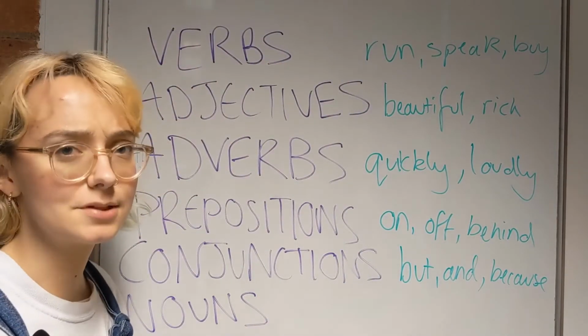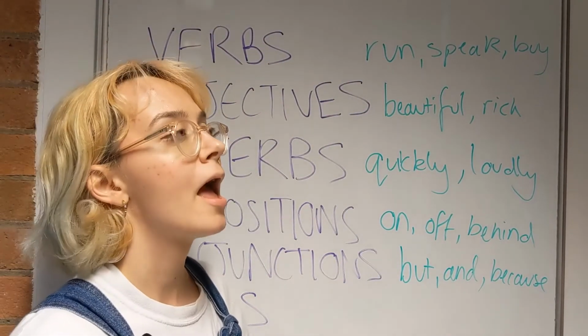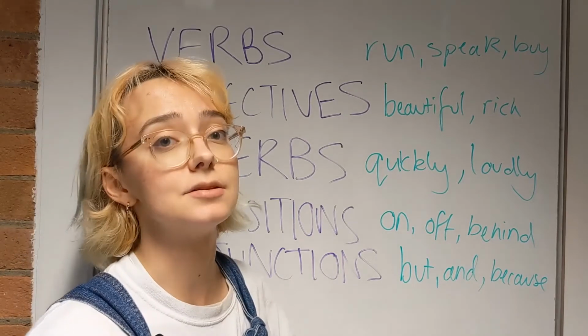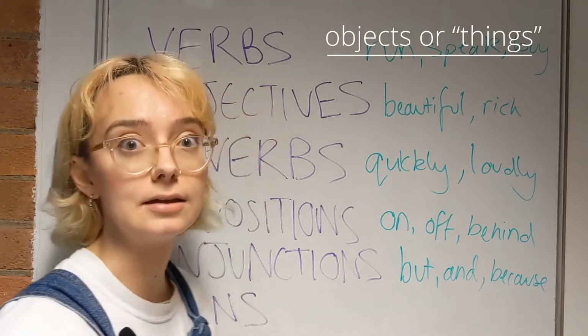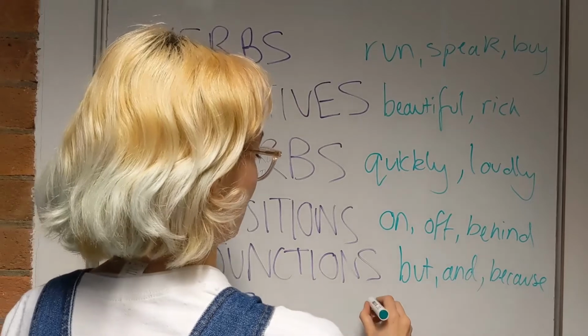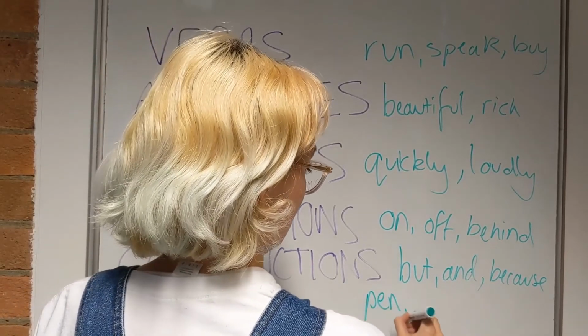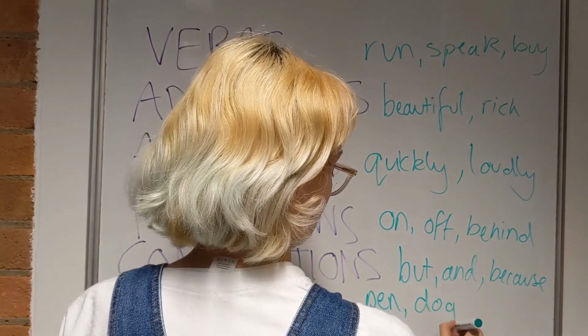And then of course we have nouns. We've got different types of nouns, but most commonly we can describe nouns as referring to objects or things. So words like pen or dog, train.